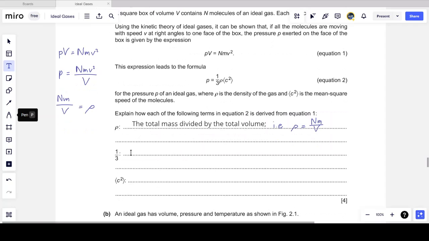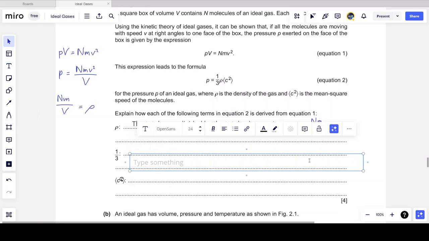Now, if the molecules are moving at random, they should be moving in the x direction, the y direction, and the z direction. So how many dimensions of motion do I have? Well, there's 3 degrees of freedom. There's 3 dimensions over which these molecules can move. So I'm going to say that the molecules move in all 3 dimensions. And so if this equation is derived using only one, then I've missed out the other 2 dimensions.